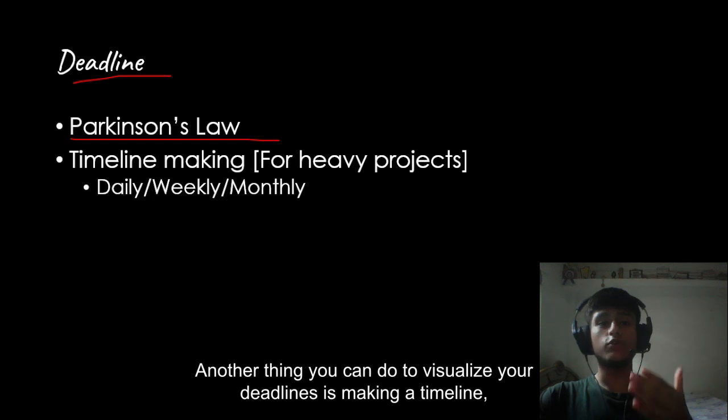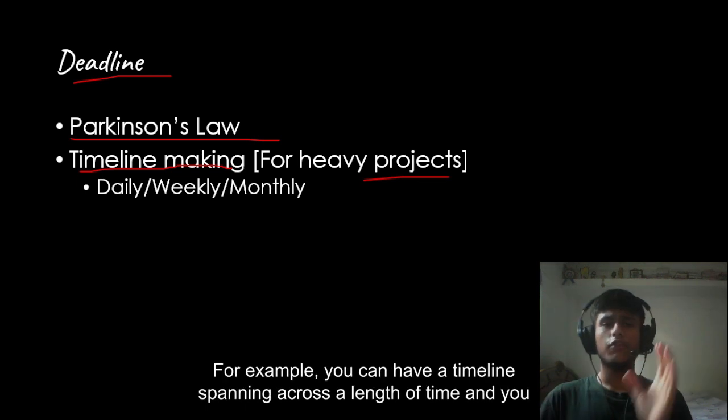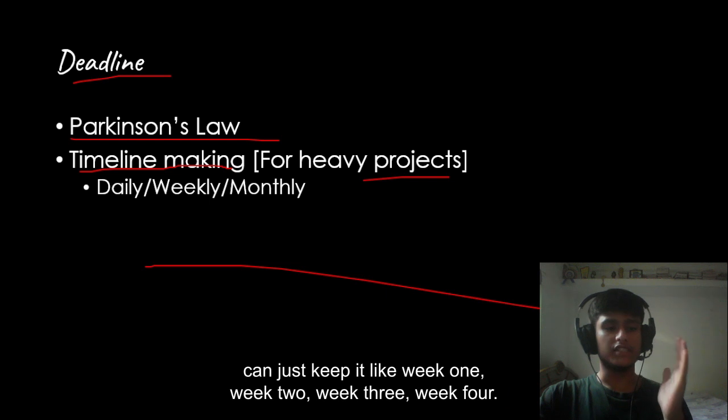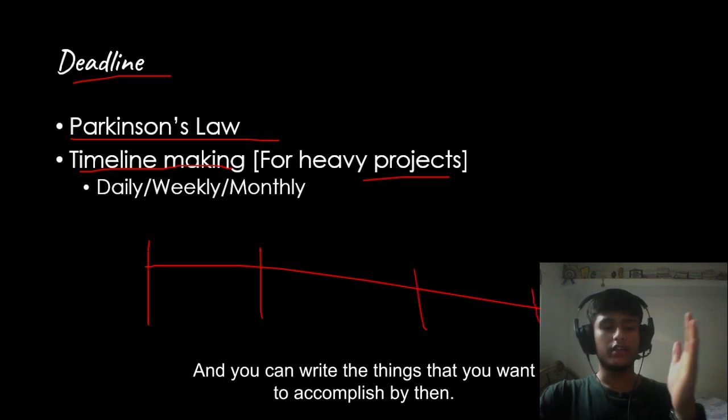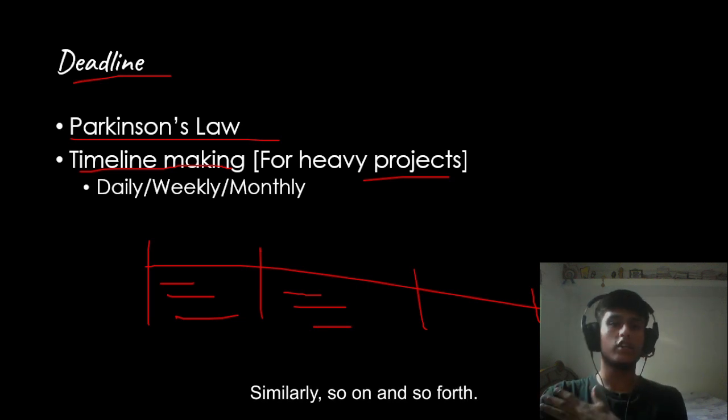Another thing you can do to visualize your deadlines is make a timeline, which I will recommend only for heavy projects which are very big. For example, you can have a timeline spanning a length of time, and you can just keep it like week 1, week 2, week 3, week 4, and you can write the things that you want to accomplish by then. These are the things that I want to do by week 1, these are the things that I want to do by week 2, and so on and so forth.